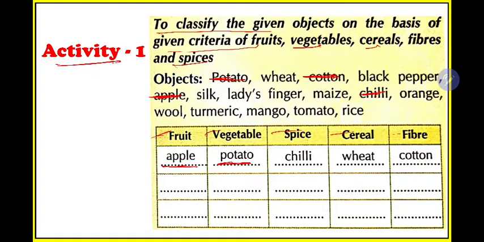So I will solve one more table and the last table we will solve. So name one more food. What food do we have here? Orange, tomato, rice, mango. Mango is a fruit, so we will write here mango, okay, one done. Next vegetable, any vegetable, tomato. Next spice, any spice over there, turmeric.